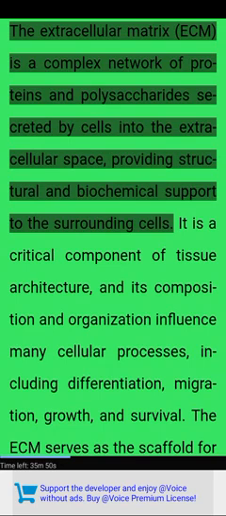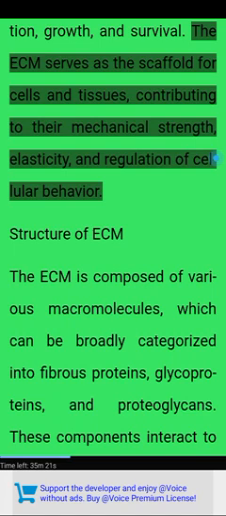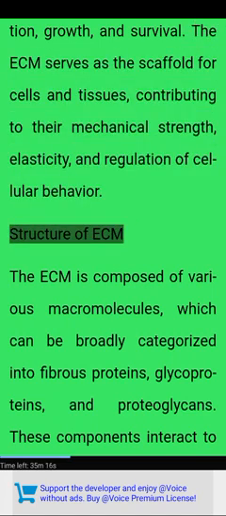The extracellular matrix (ECM) is a complex network of proteins and polysaccharides secreted by cells into the extracellular space, providing structural and biochemical support to the surrounding cells. It is a critical component of tissue architecture, and its composition and organization influence many cellular processes, including differentiation, migration, growth, and survival. The ECM serves as a scaffold for cells and tissues, contributing to their mechanical strength, elasticity, and regulation of cellular behavior. Structure of ECM.